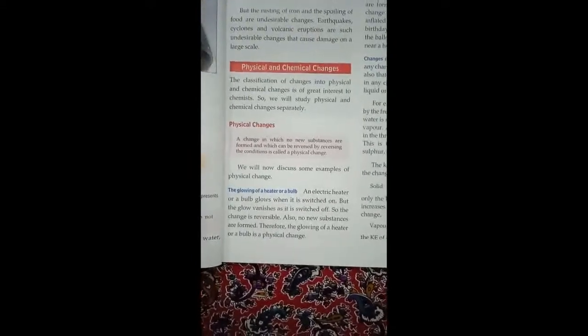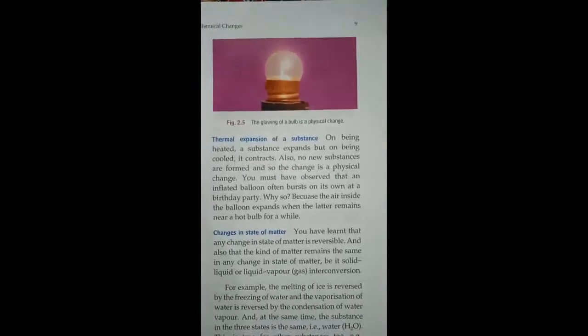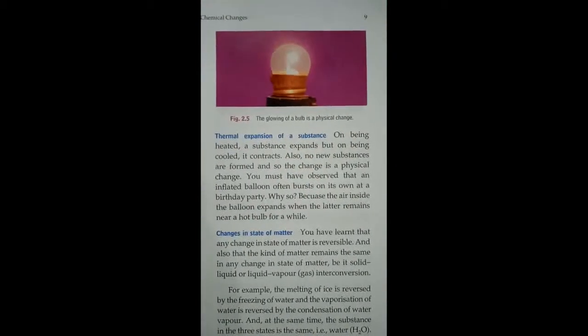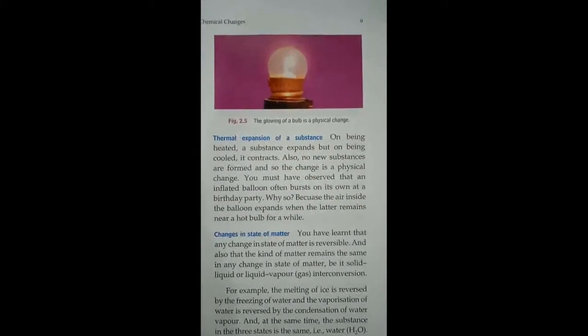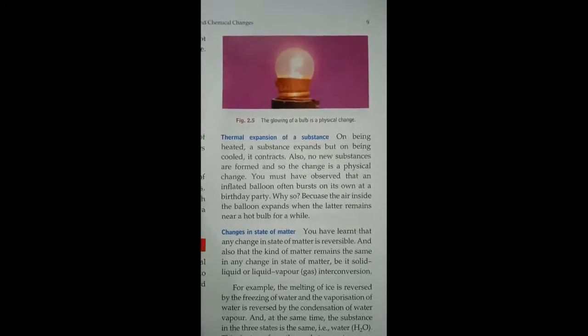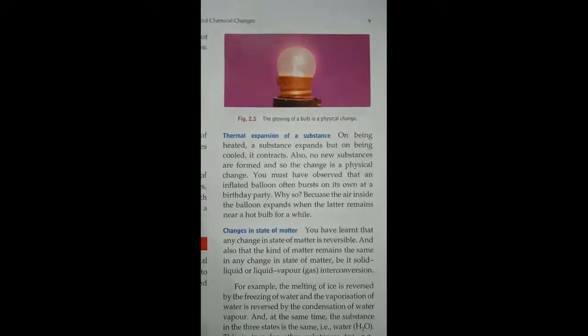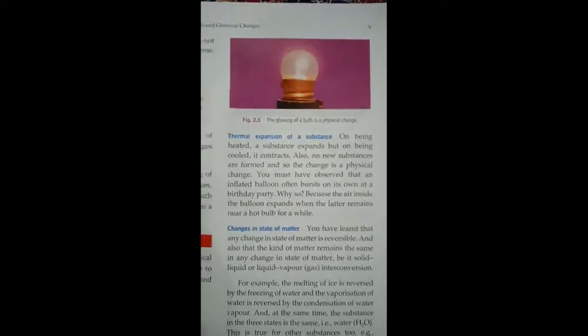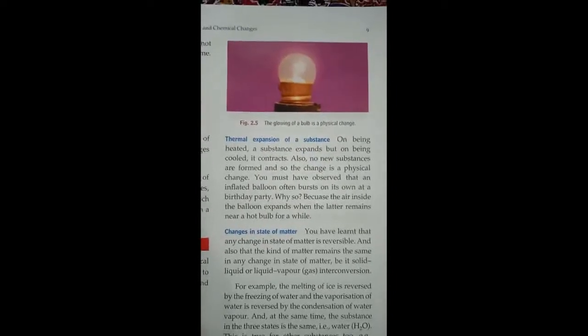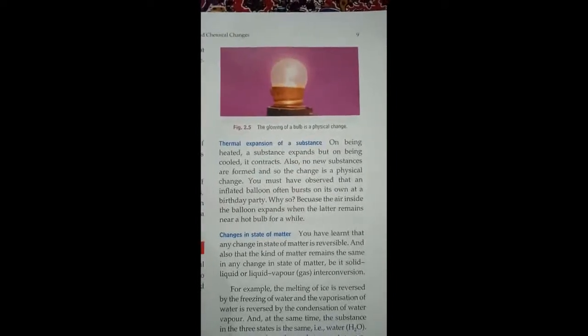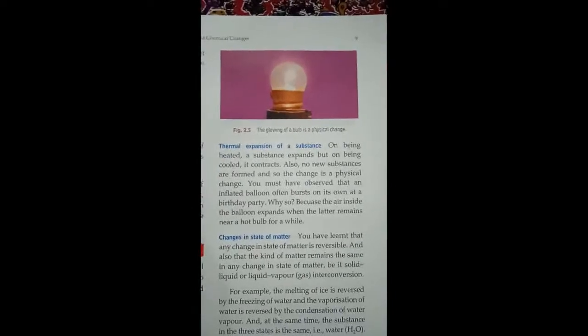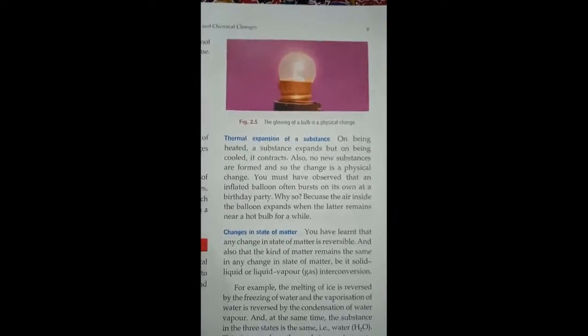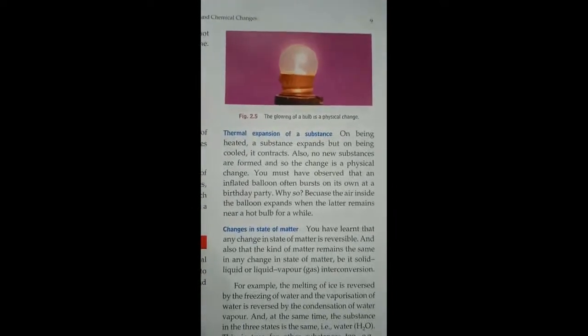Next example of physical change is thermal expansion of a substance. So what happens in thermal expansion of a substance? First, you should know the meaning of thermal expansion. Thermal is always related to heat, and expansion means when a thing or a substance increases in size. So what is thermal expansion of a substance?